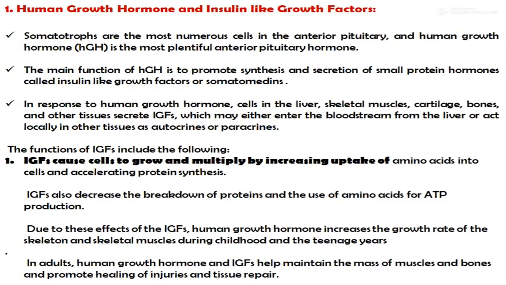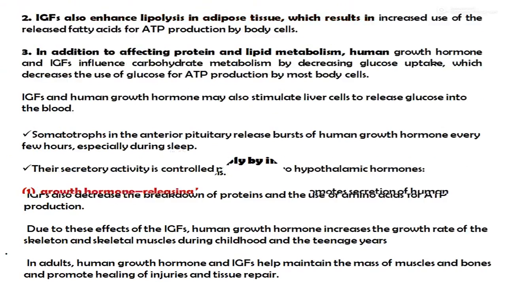Due to this effect, human growth hormone increases the growth rate of the skeletal muscle and the skeleton during childhood and the teenage years. In adults, human growth hormone and the insulin-like growth factor help to maintain the mass of muscle and bone and promote the healing of injury and tissue repair.